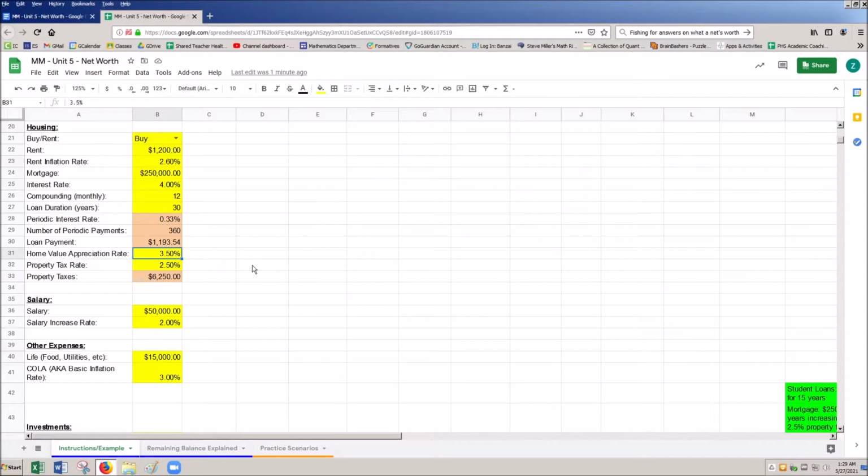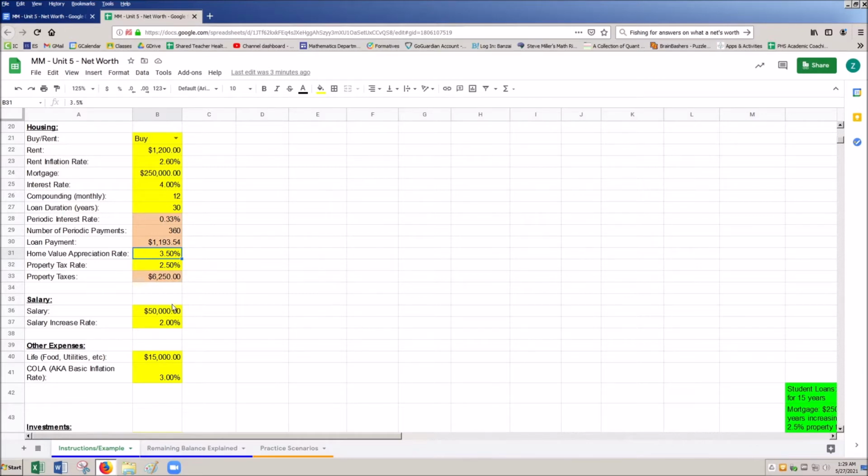For the property tax rate, you could make an argument again that this should increase, but I think for the most part it's fine to leave it flat, and we're just again choosing whatever town you want. New Hampshire is obviously higher than other states because we don't have a state income tax or anything like that, but 2.5%, 3%, 2%, whatever you want to do there is fine, and you can research different towns' tax rates.